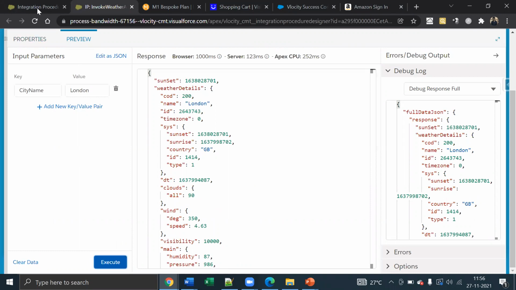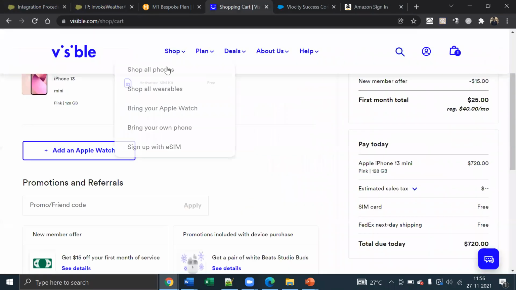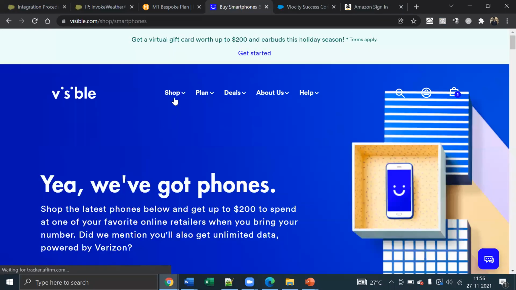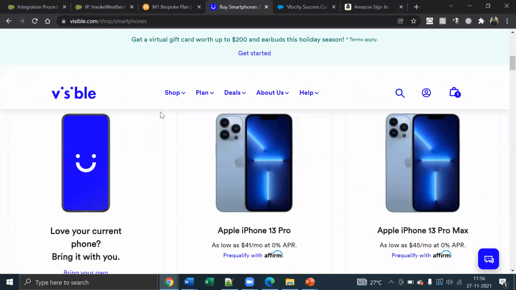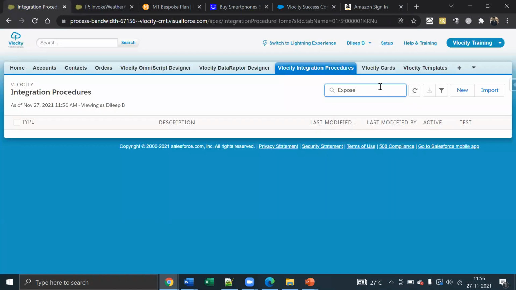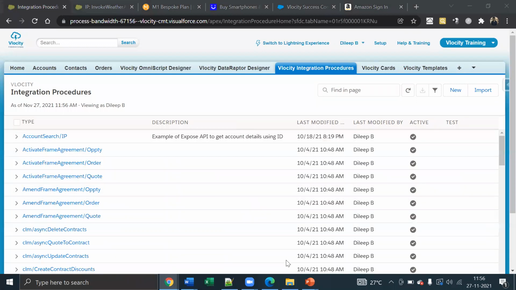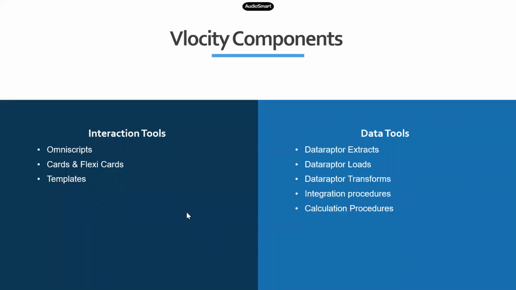So similarly, if you want to expose Salesforce data as an API, for example, this is one such example where we are exposing Salesforce data through an API. Whenever I click on this shop all phones, you are retrieving the data from Salesforce from the product object and providing it to the third-party UI system. So if you want to do that, okay, maybe it's not there in this org. When we start the trainings, I'll show you how to do it. So you can do all of that using your integration procedure. Again, you don't have to write a single line of code. All of that can be achieved through configuration.